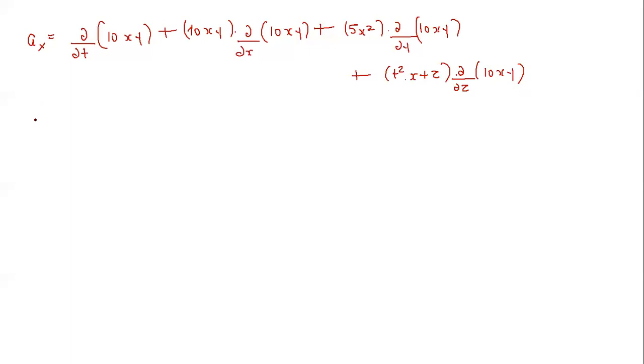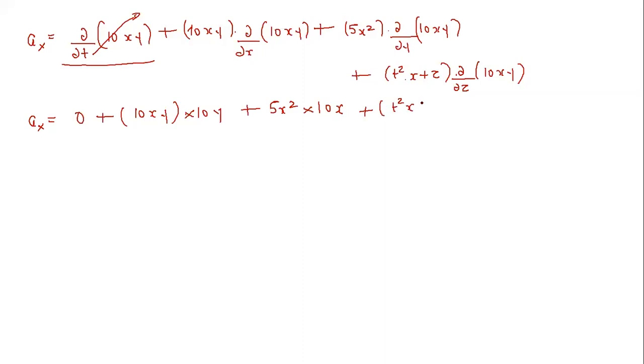Okay, fine. So now let's differentiate it. See here the local term, when you are taking the acceleration in the x direction, the temporal change is 0. Temporal means with respect to time. So delta by delta t of this is 0, plus 10xy. Now differentiate this, so this will be simply 10y plus 5x square. Again differentiate this with respect to y. So this will be 10x plus t square x plus z.